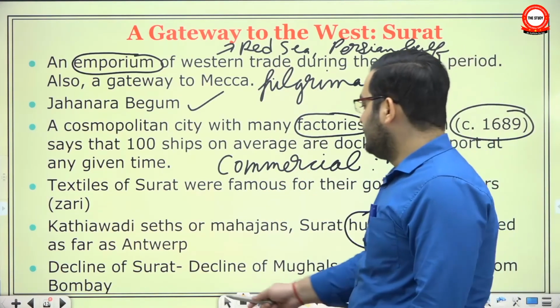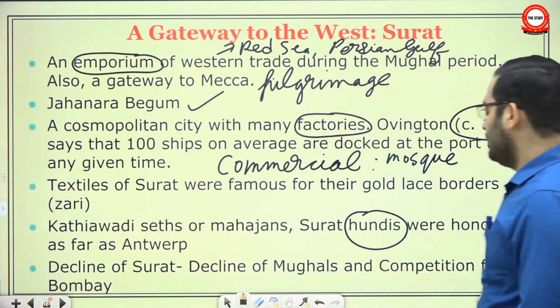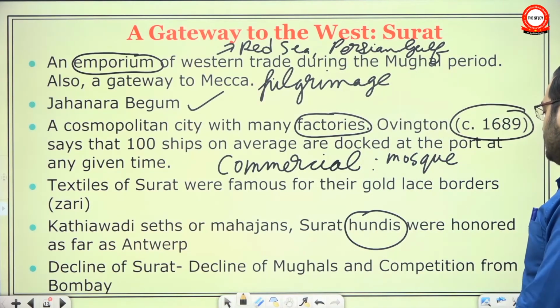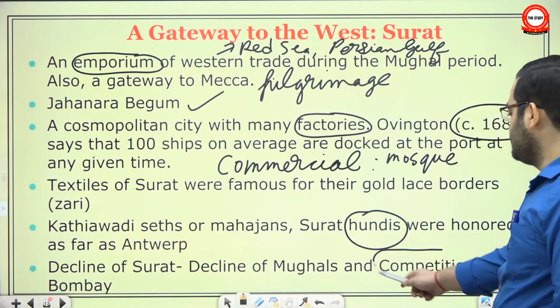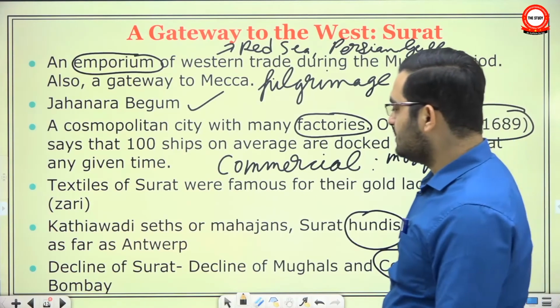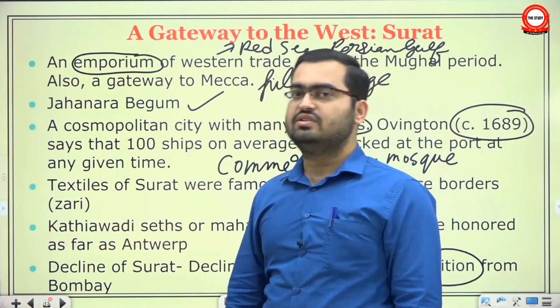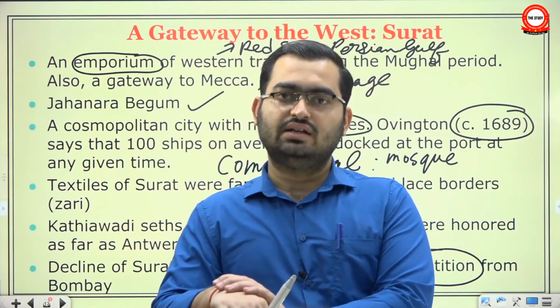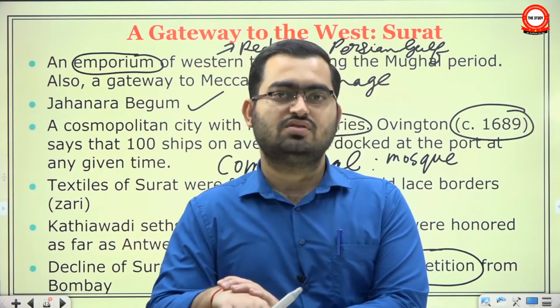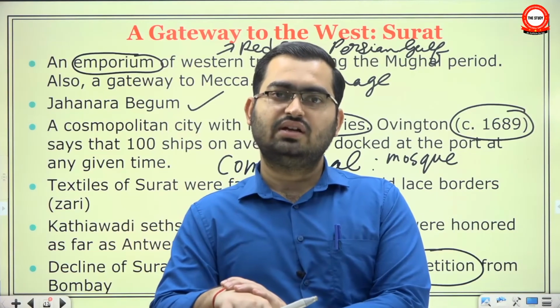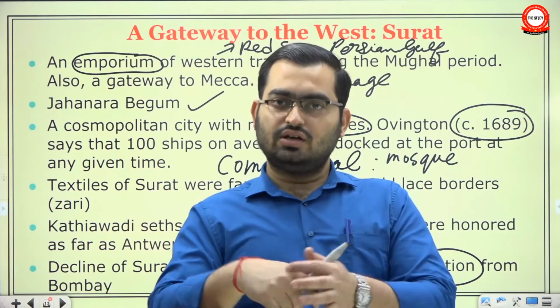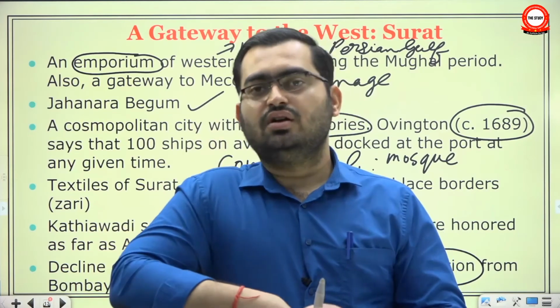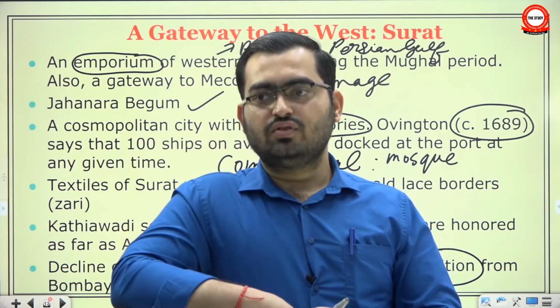But eventually Surat declined because of the decline of the Mughals and the Mughal trade, and due to competition from Bombay, which was a presidency town. What happened was that in the late 17th century, Surat became a target of frequent Maratha invasions. So this was a disturbance. Also, with the decline of the Mughal Empire, it lost a good trade relation, a good market for goods.